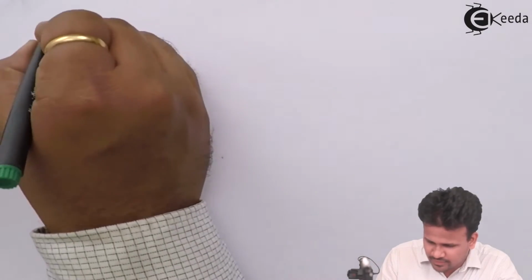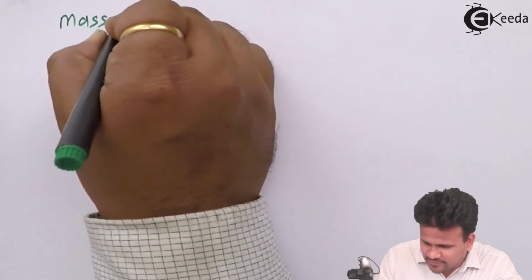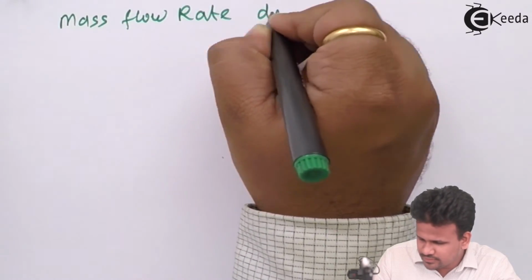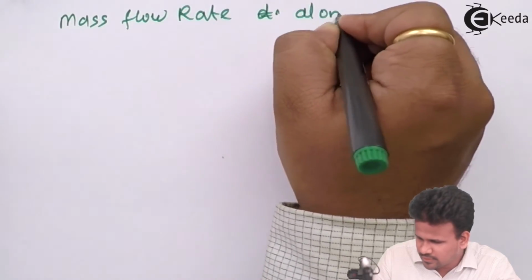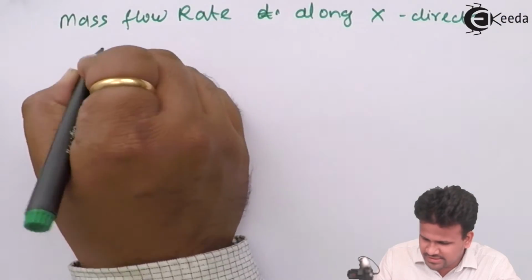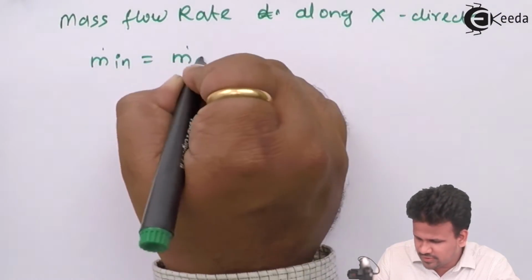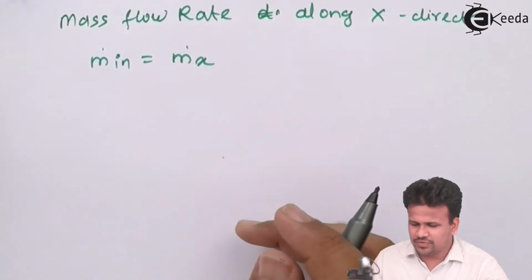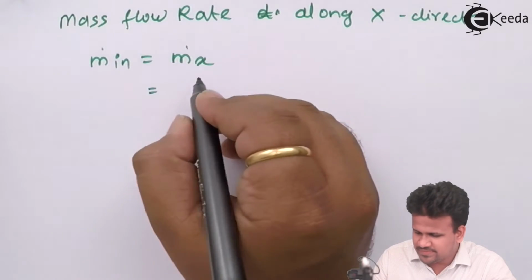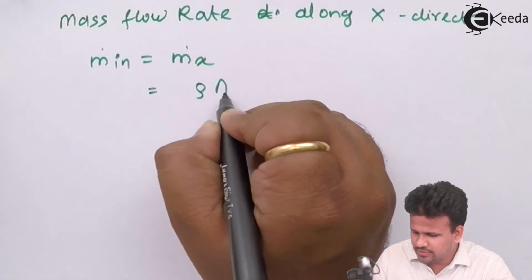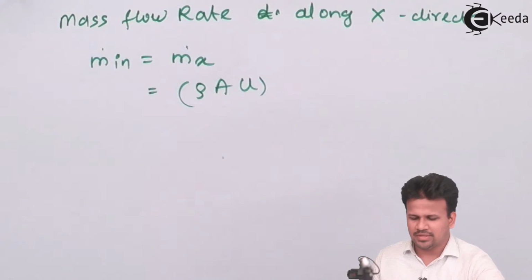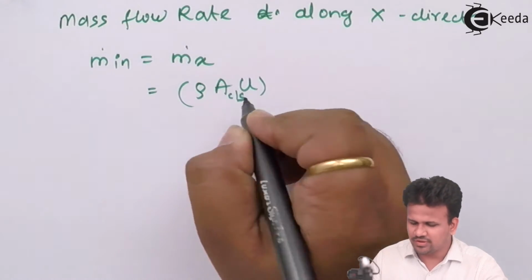So, the mass flow rate along the x direction. The mass in is equal to m dot x. Since the mass flow rate is coming inside the surface, we will consider it as m dot x. That will be given as rho into area into velocity along the x direction, which is u. Now this area, mind you, is the area of cross section.